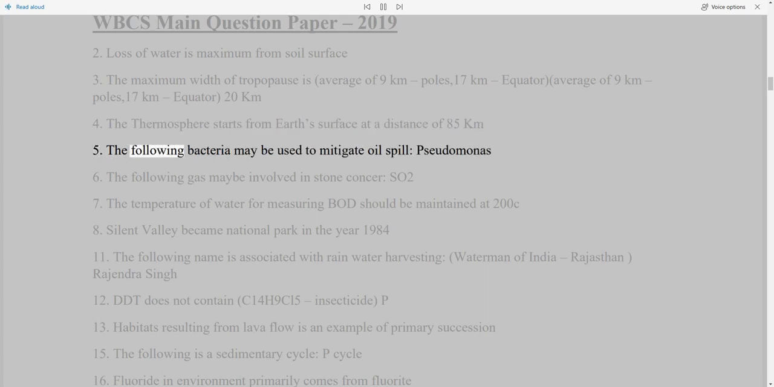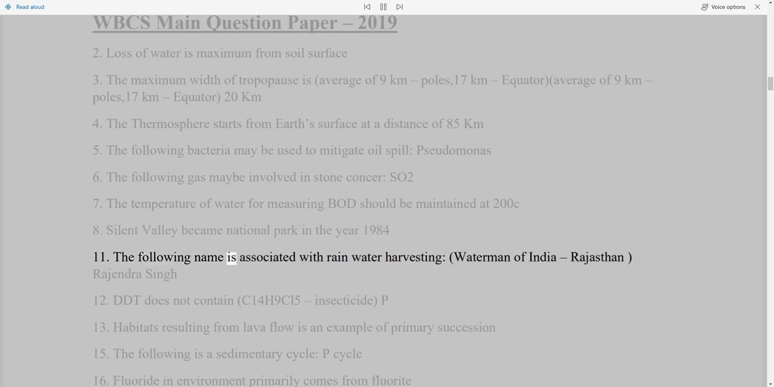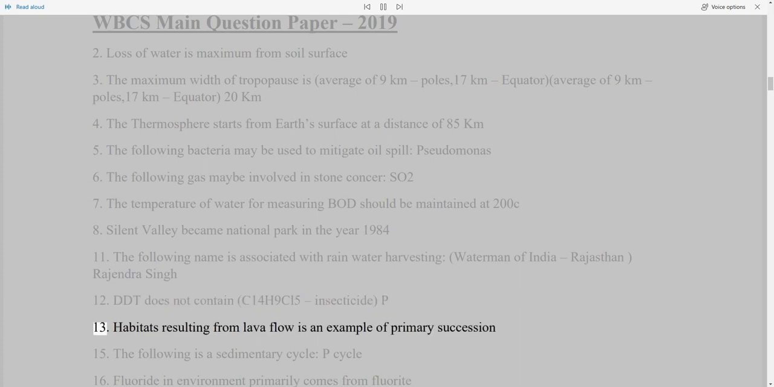5. The following bacteria may be used to mitigate oil spill, Pseudomonas. 6. The following gas may be involved in stone cancer, SO2. 7. The temperature of water for measuring BOD should be maintained at 20°C. 8. Silent Valley became National Park in the year 1984. 11. The following name is associated with rainwater harvesting: Waterman of India, Rajasthan, Rajendra Singh. 12. DDT does not contain C14H9Cl5, insecticide, P.